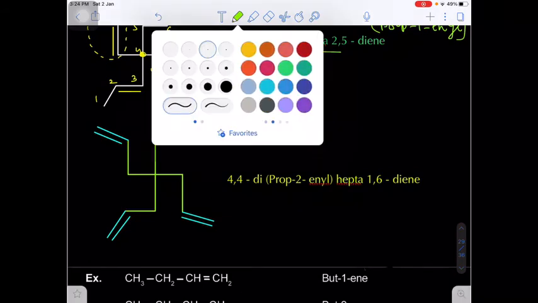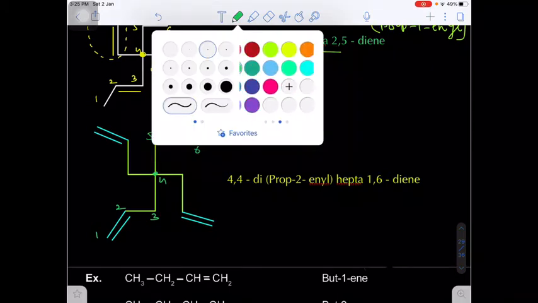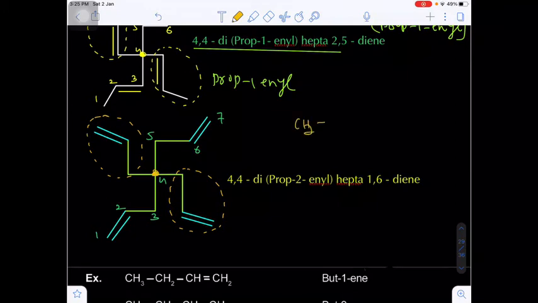Again we are taking the numbering 1, 2, 3, 4, 5, 6, 7. Here the parent chain will be 7 carbons. In between 1 and 2 there is 1 pi bond, and in between 6, 7 also 1 pi bond. What about the location 4? On the fourth carbon there are 2 substituents present. This is the first substituent and the same substituent will be one more substituent. What is the structure of this substituent? This will be CH2 double bond CH single bond CH2. Are you getting my point?